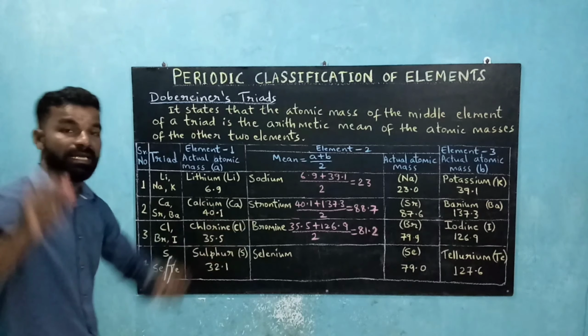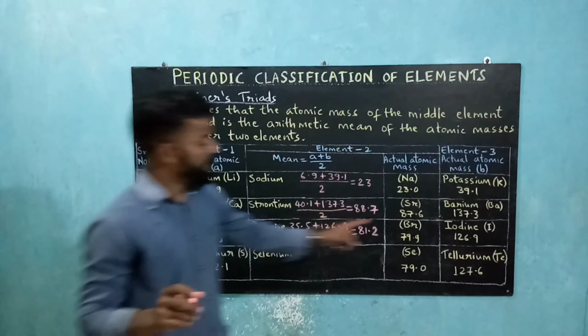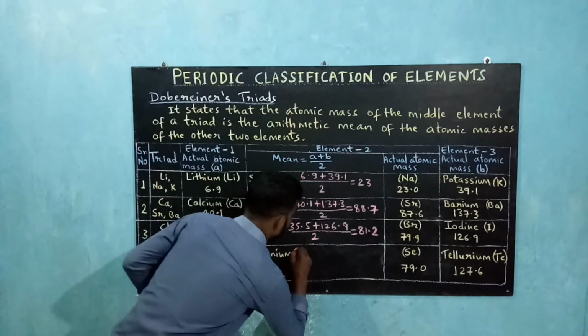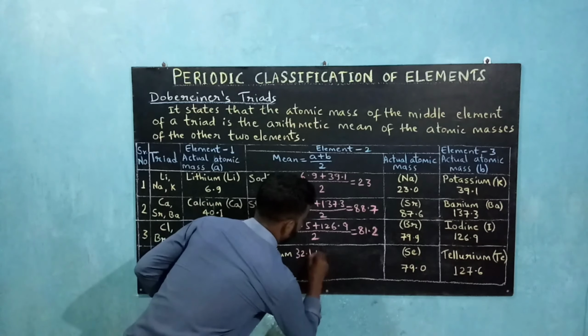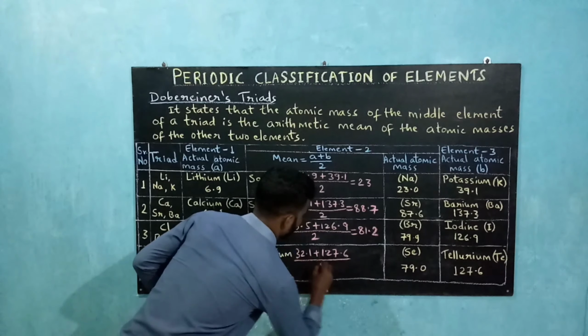Next, sulfur, selenium, tellurium. Atomic mass of sulfur is 32.1. Atomic mass of tellurium is 127.6. So 32.1 plus 127.6 divided by 2.